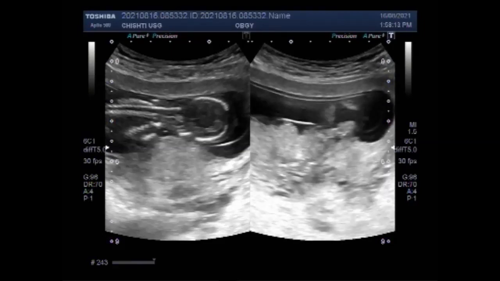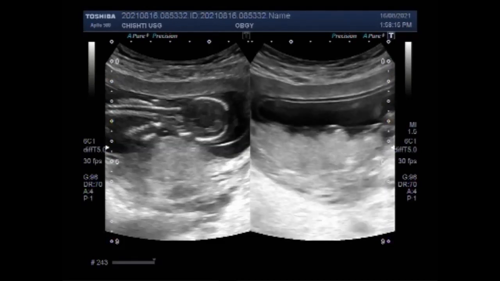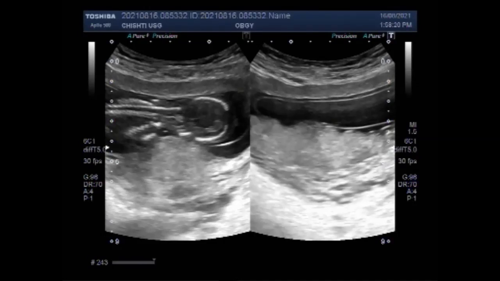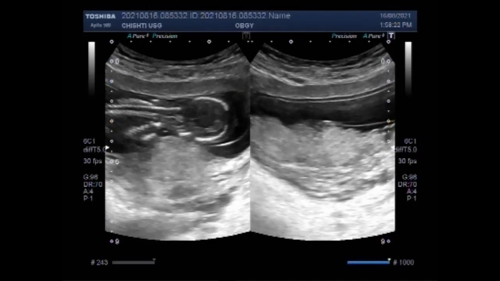A blighted ovum, also called anembryonic pregnancy, occurs when an early embryo never develops or stops developing, is reabsorbed, and leaves an empty gestation sac. As in this case, you can see the one sac is empty. The reason this occurs is often unknown, but it may be due to chromosomal abnormalities in the fertilized egg.